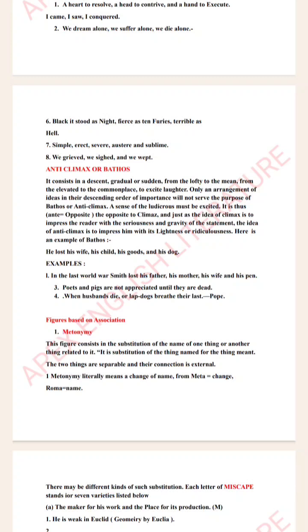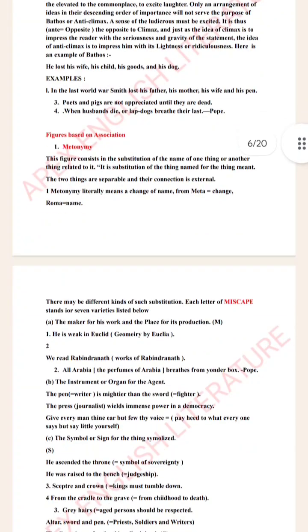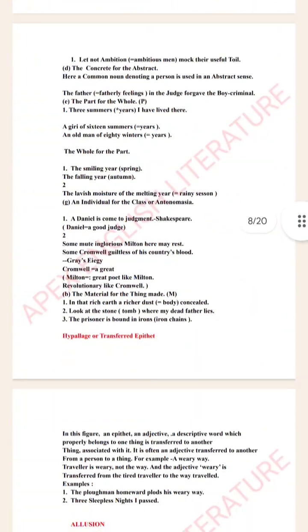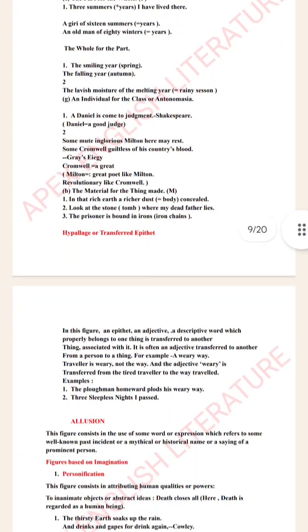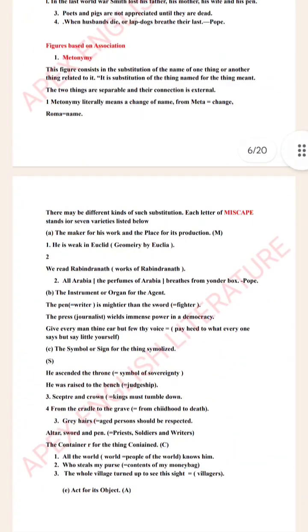Next we have figures based on association, that is metonymy, synecdoche, hypallage or transferred epithet, and allusion. So metonymy has several parts as well. For example, we often use metonymy for substituting the maker for his work. For example, we say we read Rabindranath, which signifies that we read the works of Rabindranath.